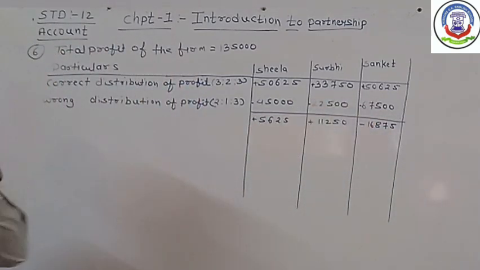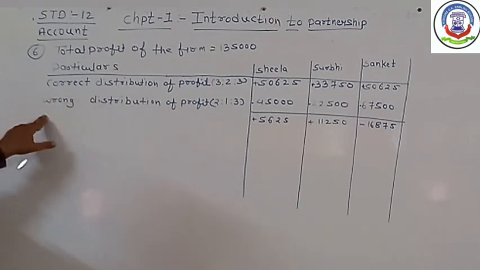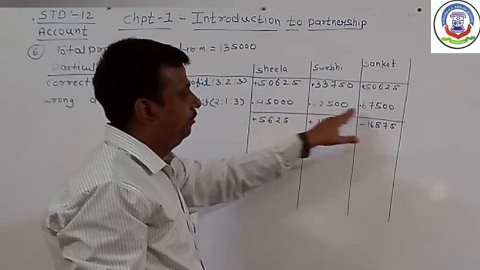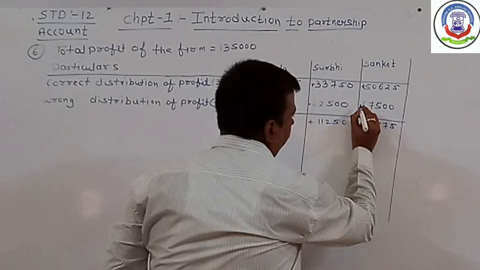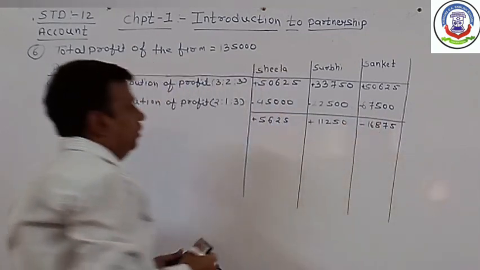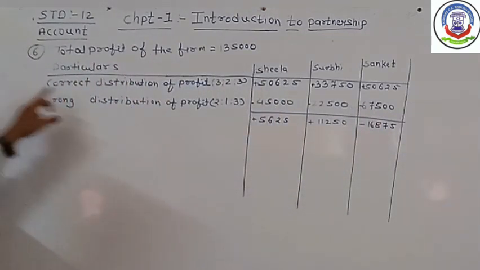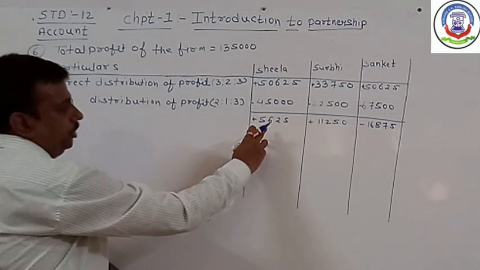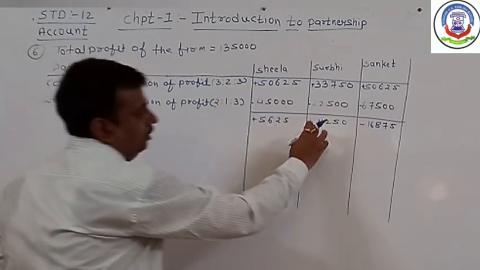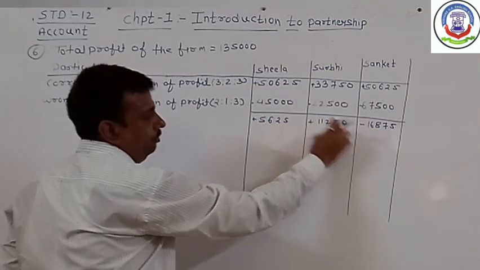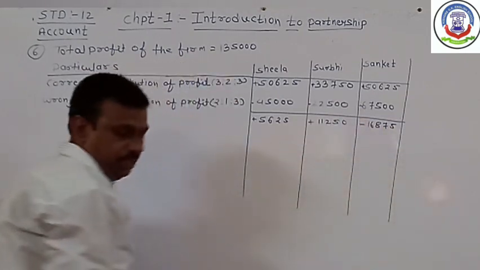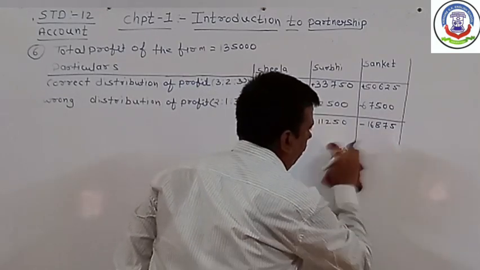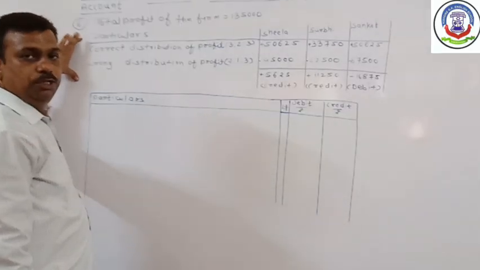By mistake the partners distributed in the wrong proportion: 45,000, 22,500 and 67,500. From the correct amount, the wrong amount is to be deducted. After the deduction, we have received plus 5,625, plus 11,250 and minus 16,875. It means the amount was wrongly recorded.